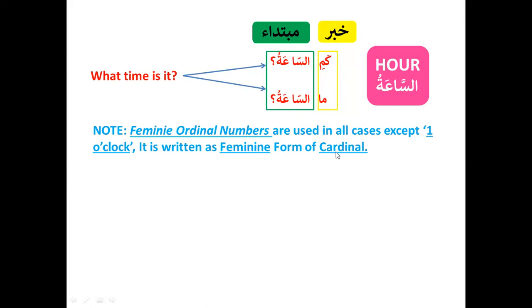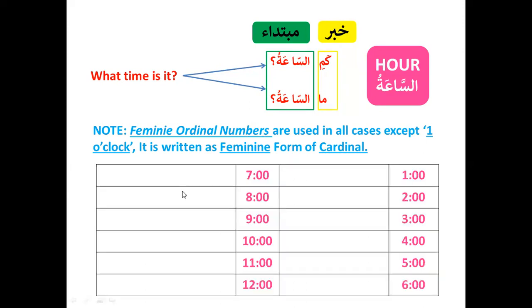So only 1 comes as a cardinal number, which is wahidun. Otherwise, all other cases will turn to the fa'ilu pattern, if you remember from ordinal numbers, and they will be the feminine form of it. So let's straight away jump into it.